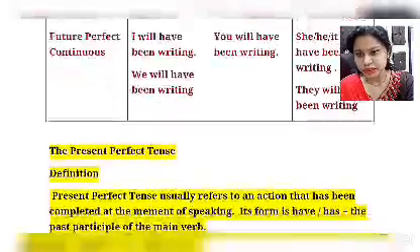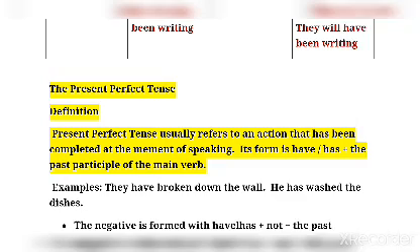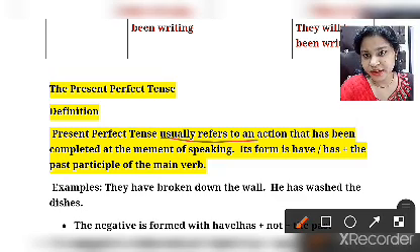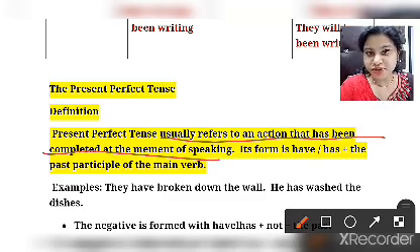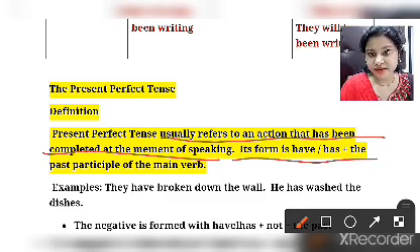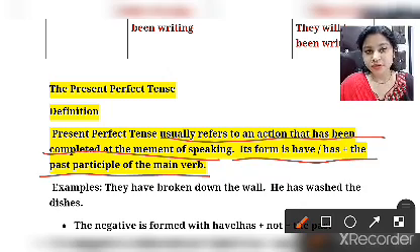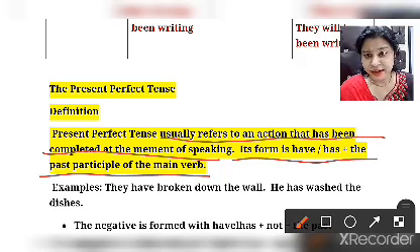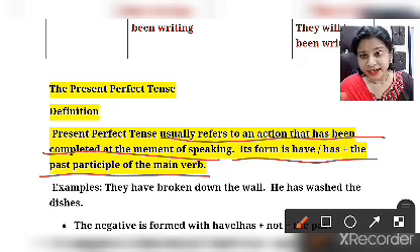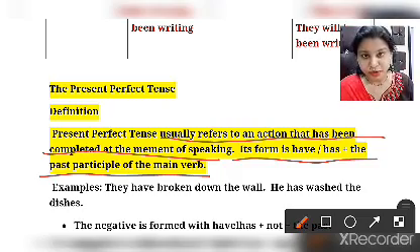Now let's proceed to what is present perfect tense. See the definition. It says that the present perfect tense usually refers to an action that has been completed at the moment of speaking. Its form is have, has, plus the past participle of the main verb, that I told you in the table. So what is present perfect tense? It is a tense that refers to an action that has been completed at the moment of speaking.